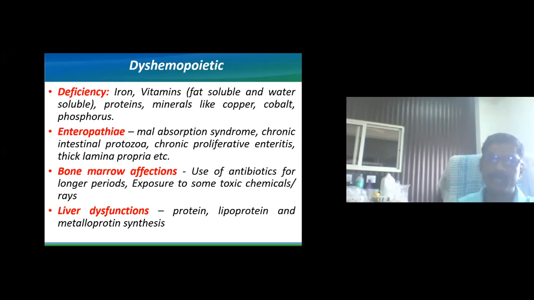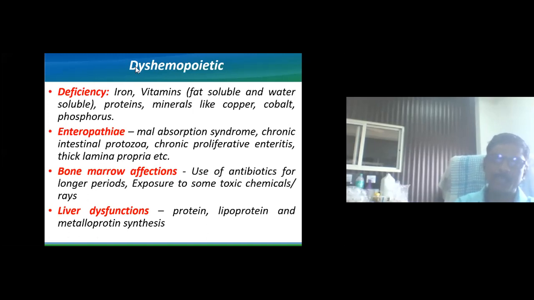Then hemopoietic anemia can be observed mainly in cases of deficiencies of iron, vitamins, maybe fat-soluble and water-soluble vitamins, protein, and minerals like copper, cobalt, and phosphorus. Then enteropathy, which is one of the common factors that can cause anemia in various animals: malabsorption syndrome, chronic intestinal protozoa, chronic proliferative enteritis, thick lamina propria.